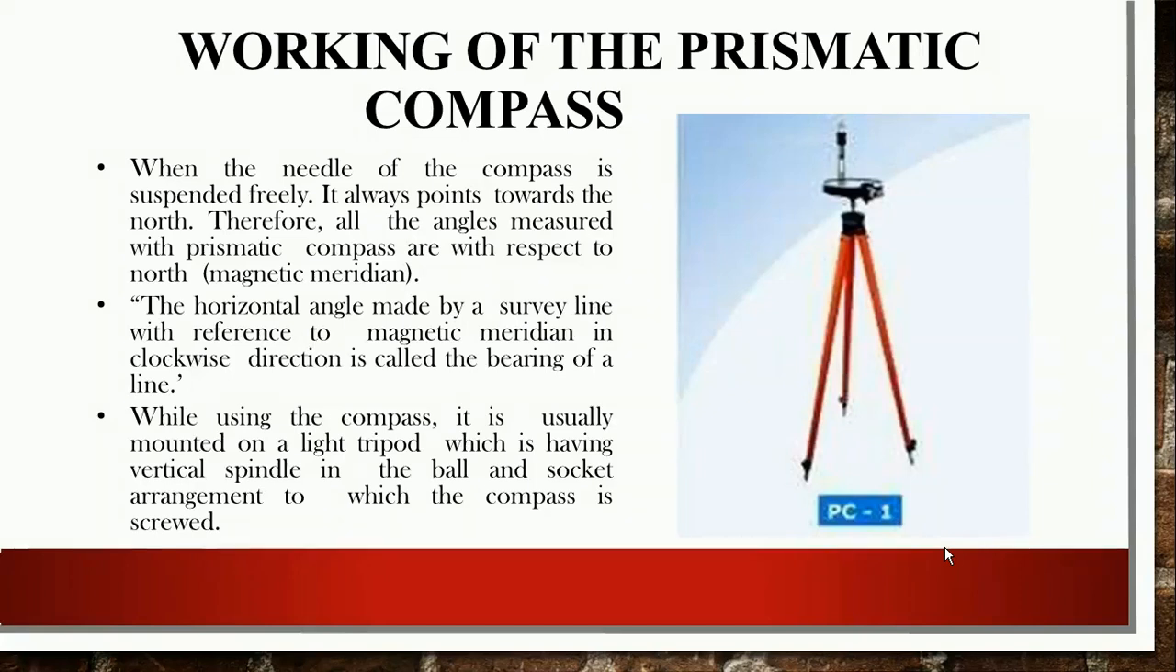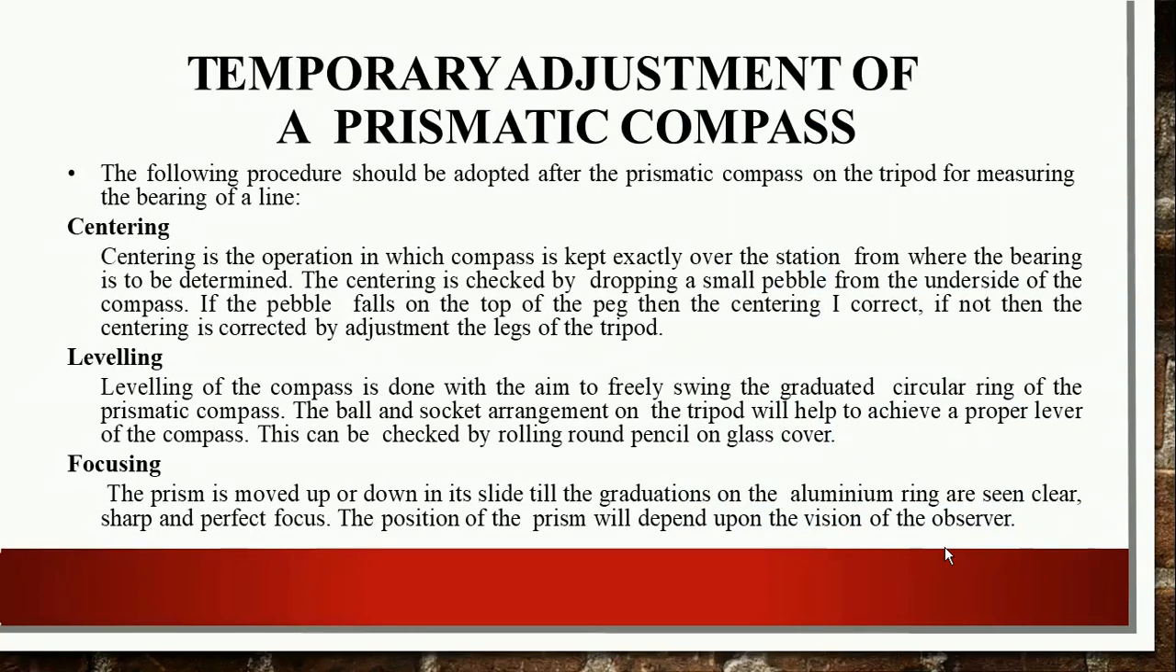While using the compass, it is usually mounted on a light tripod which has a vertical spindle in a ball and socket arrangement, to which the compass is screwed. As you can see, there is a picture displayed here. There is a tripod consisting of 3 legs, and there is an arrangement for fixing the compass onto it. With the help of the compass, we always measure the bearing of a line, that is the angle with respect to magnetic north. So these are some temporary adjustments which you have to carry out before performing the survey.